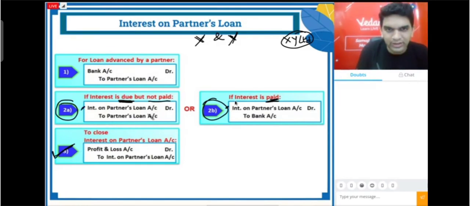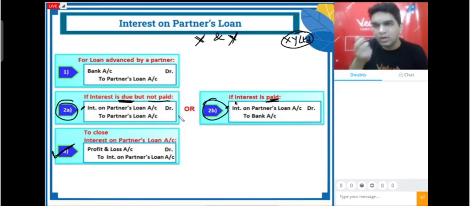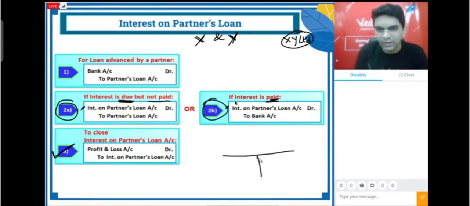So if the interest account is debited here and I want to close it, I have to credit it. Simple. And profit and loss account being a nominal account, whatever expenses we have, we record on the debit side of P&L. So if I'm opening the P&L account, I should record interest on the debit side, because it is an expense. So what will be my entry?